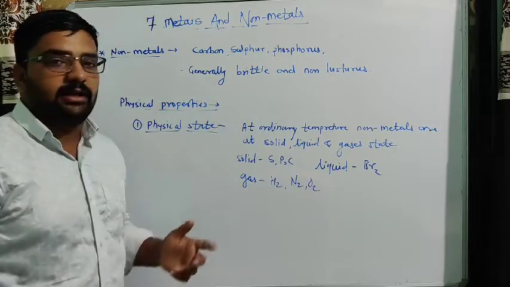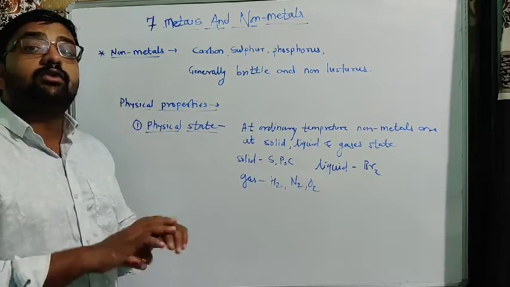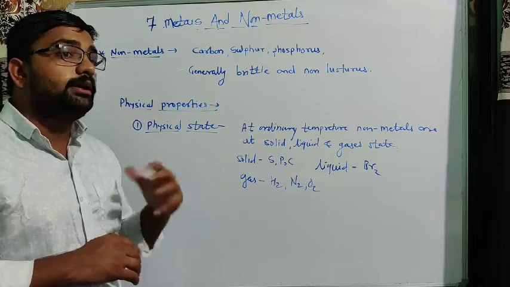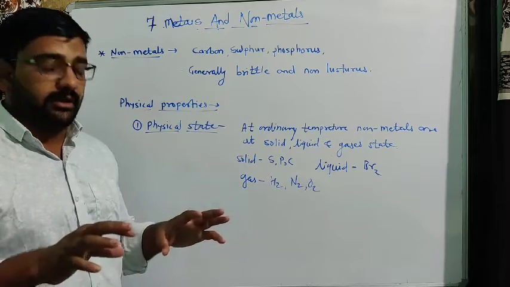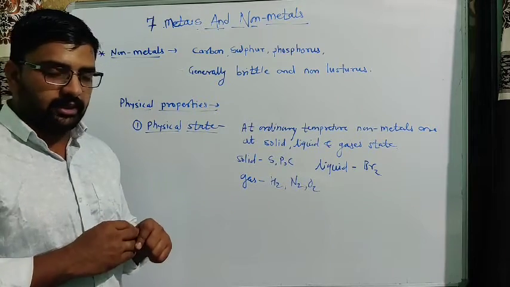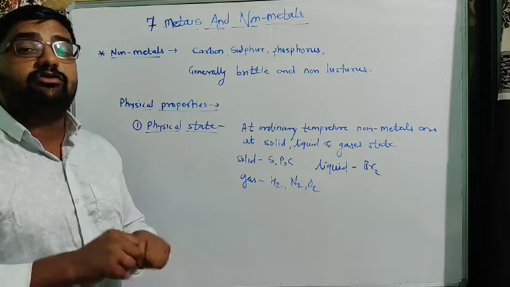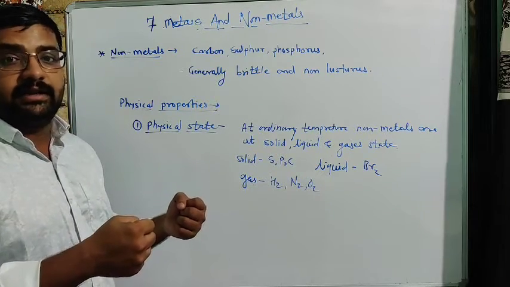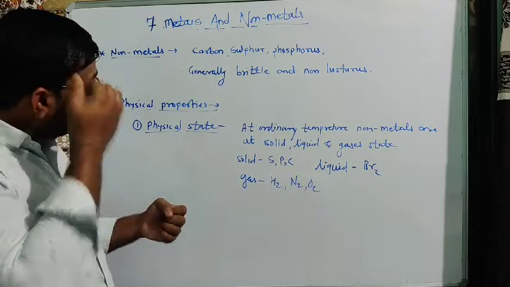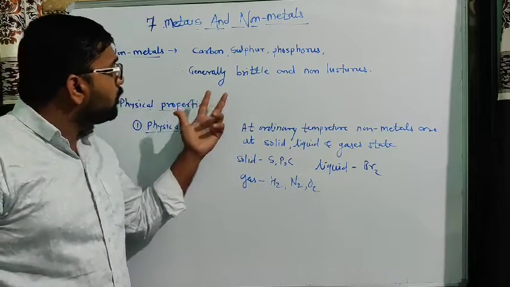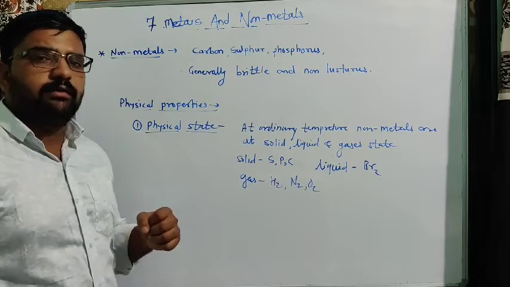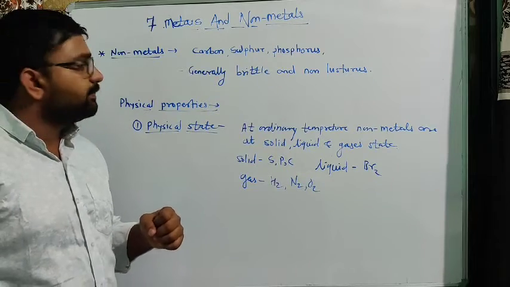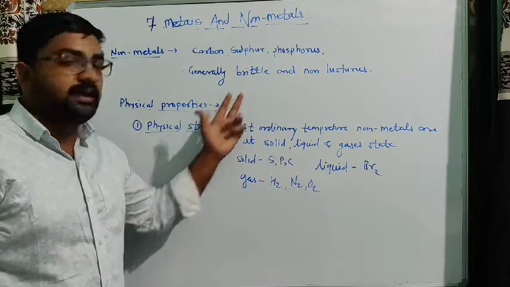Generally they are brittle. Brittle means what? They are not hard. When we saw the properties of metals, we saw that metals are actually very hard. We cannot break metals very easily. But here, looking at the properties of non-metals, we see that they are brittle.